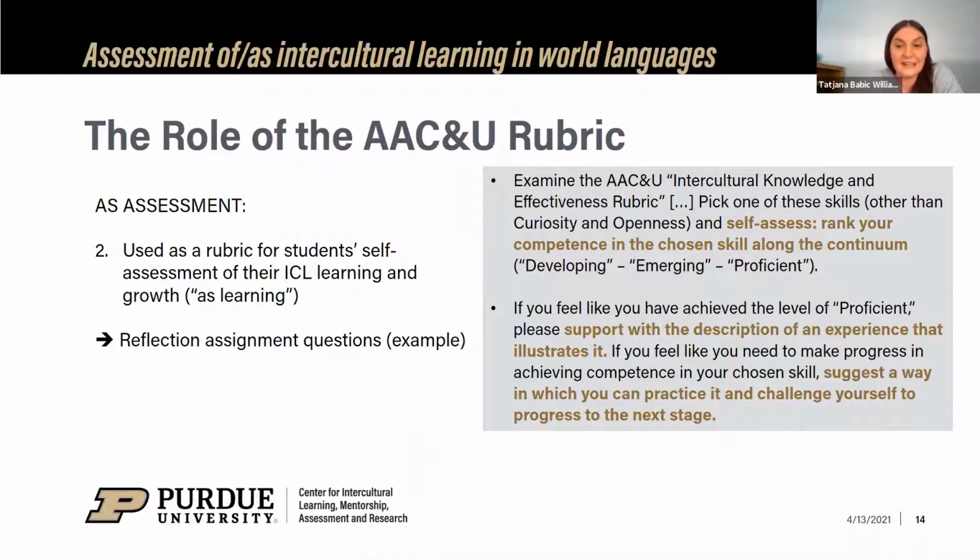If, on the other hand, you feel like you need to make progress, suggest a way in which you can practice it and then challenge yourself to progress to the next stage. Basically, we are asking the students, how will you get there and how will you know that you're there?